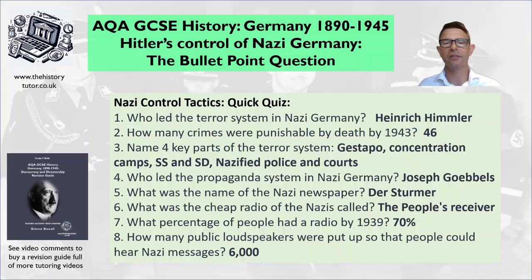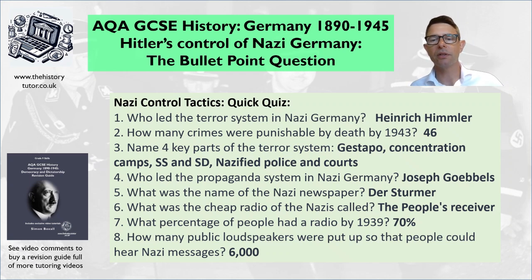Okay, so here are some of the answers then. Who led the terror system in Nazi Germany? Of course, it was Heinrich Himmler, who was leader of the SS, and we often hear this called the SS police state, and that means he's leader of all the control systems that might be around terror and fear.